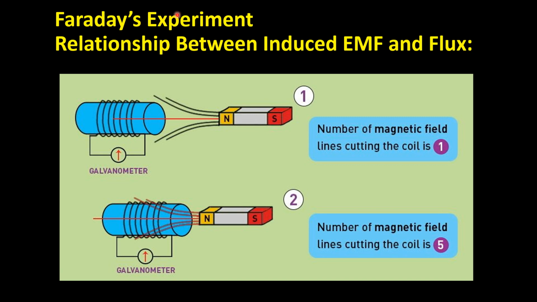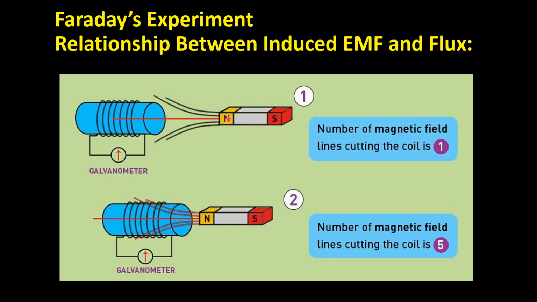Faraday found that when the strength of the magnetic field is varied, the deflection of the galvanometer changes. It means, as shown in this diagram, the number of magnetic lines cutting the coil is only one.